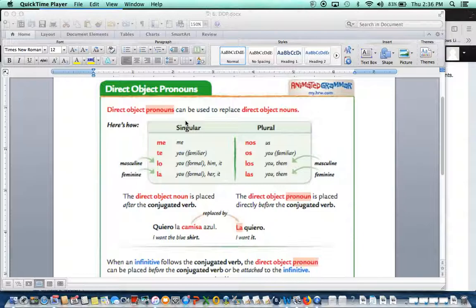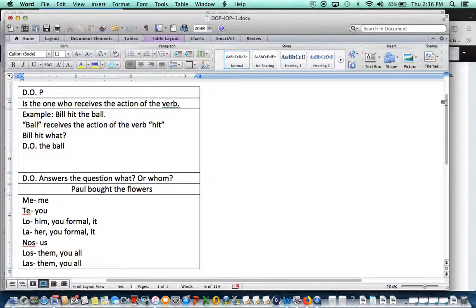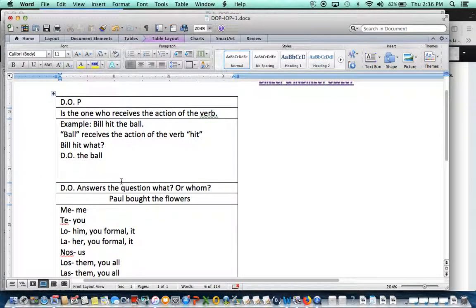So, direct object pronouns. The direct object pronouns in English are me, you, him, it, her, us, them, and you all. The direct object pronoun is the one that receives the action of the verb. It's pretty much the one that replaces the object.